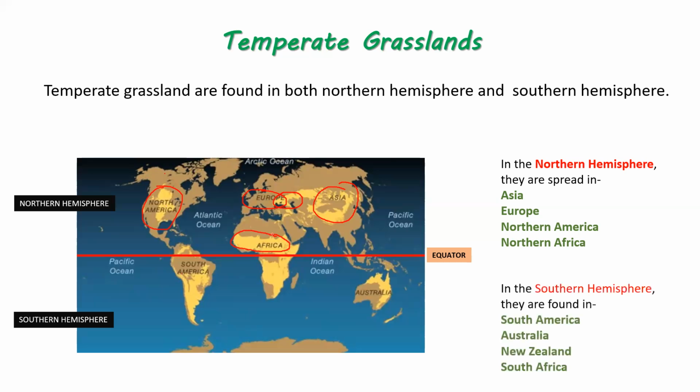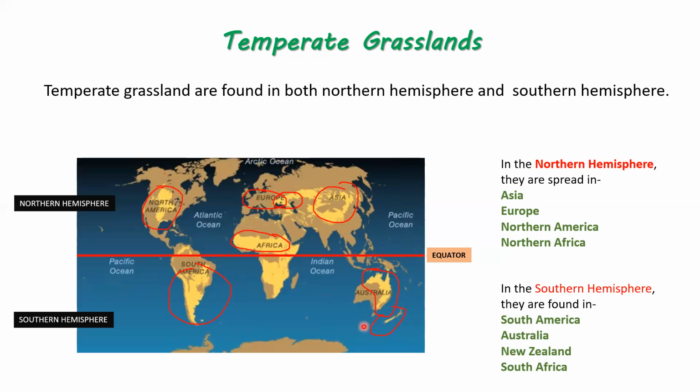And in the Southern Hemisphere, they are located mostly in South America, then Australia, some parts of Australia, then New Zealand. Now this country here, right below Australia, do I need to change my ink?